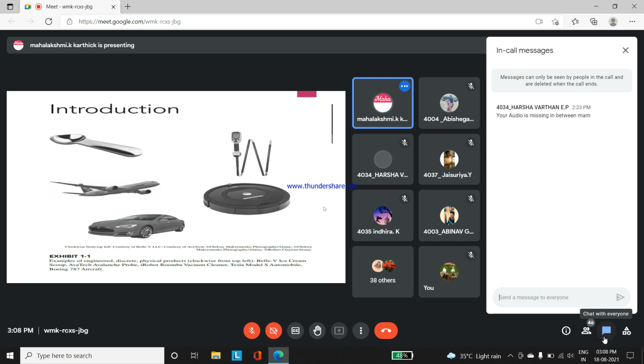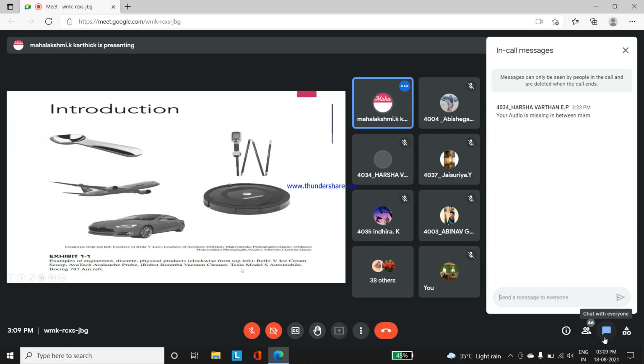And this Tesla model, an automobile, and the Boeing 787 aircraft. When compared to other aircraft, what is special in the 787 we are going to learn about. Okay, you know what is a plus point in the Tesla model. It's a fast electric sedan car, a sports car.